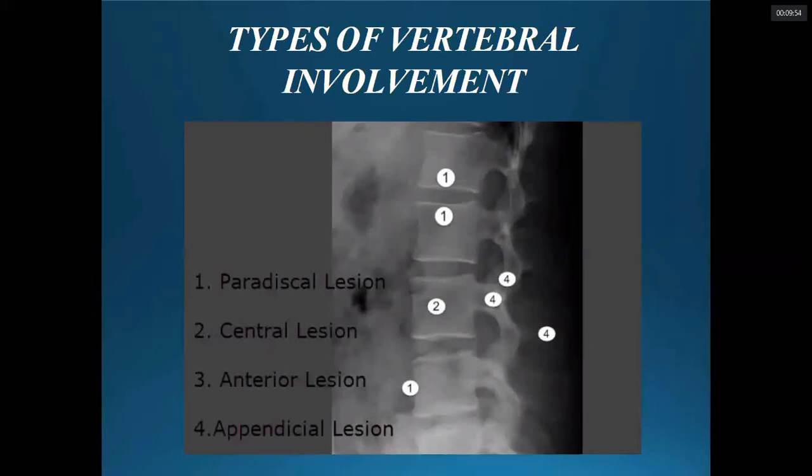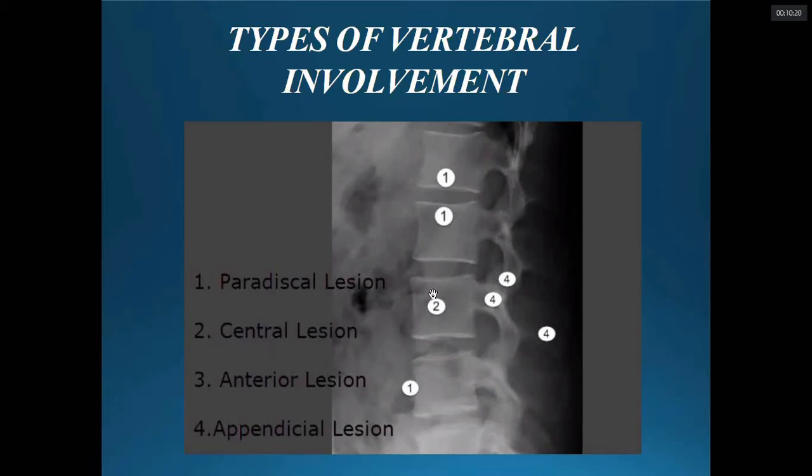So, types of the vertebral involvement. Most common is the paradiscal lesion. Paradiscal means around the disc. This is the vertebra. This space is the disc space. So around the disc, as I earlier discussed in the pathology, there will be endarteritis and degeneration of the disc, ischemia and degeneration of the disc. So this is the most common type, paradiscal.